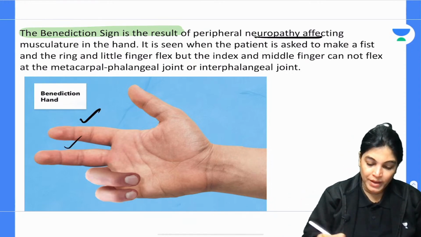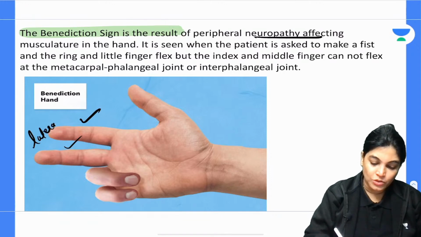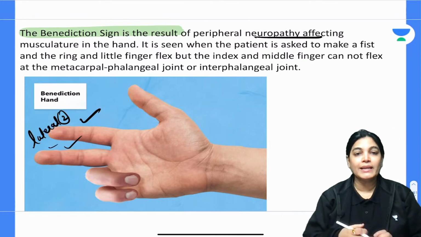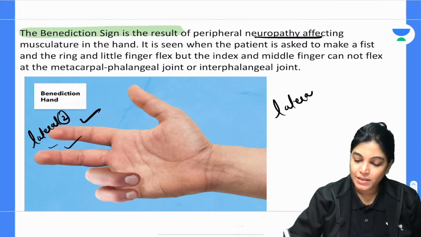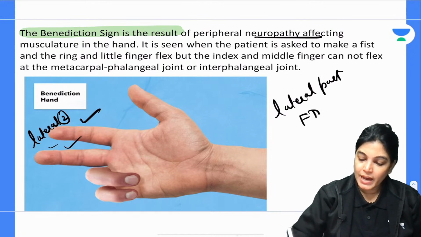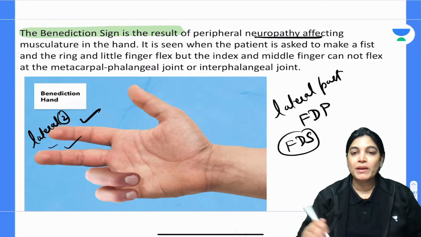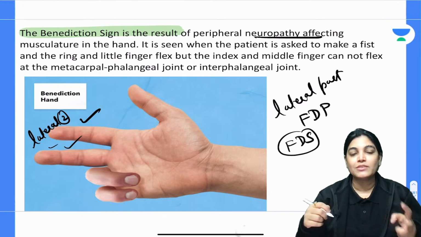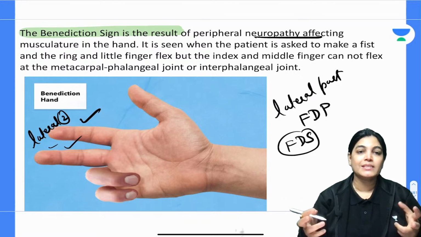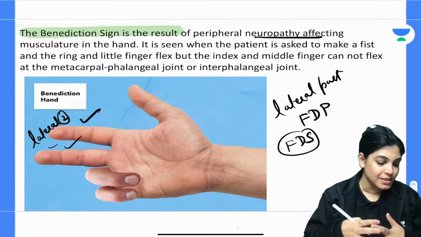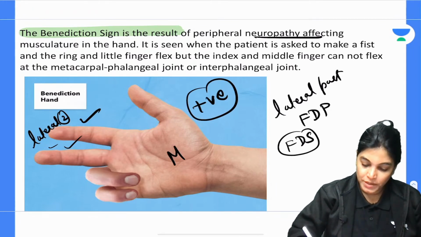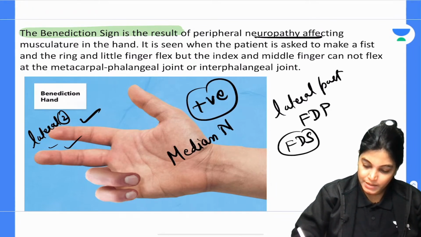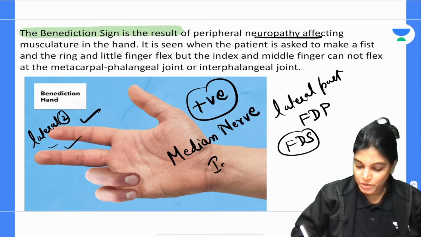the two lateral fingers, basically the index and middle fingers, are not able to flex because the lateral part of FDP and FDS is paralyzed. So the lateral two fingers cannot be flexed, and this is called the benediction hand. This is the condition of benediction hand. It is positive in case of median nerve injury.